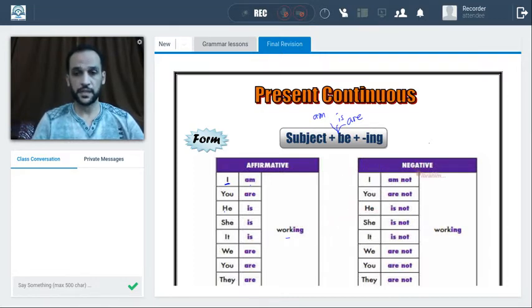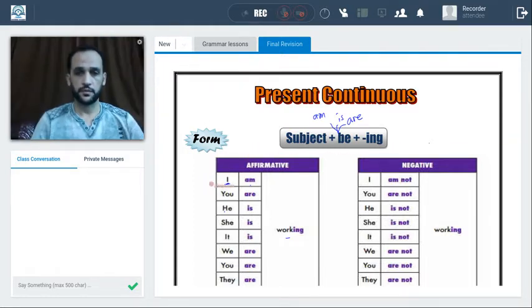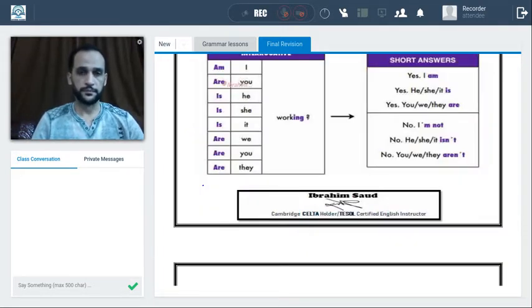If you want to make a negative sentence, I add not after am, is, and are. Okay, and if you want to make a question, you start the question with the verb to be, am, is, or are. After that, the subject of the question and the verb with ing.